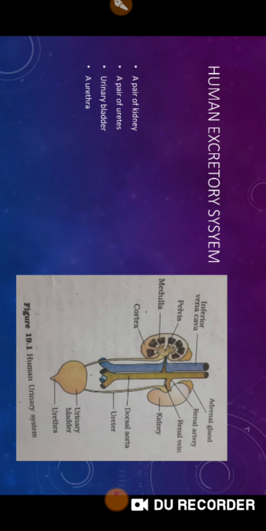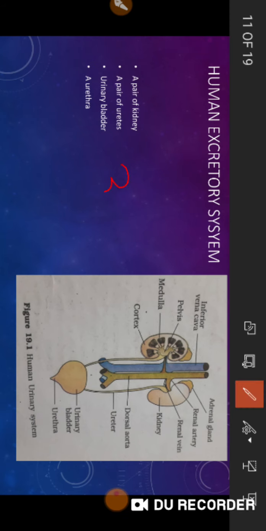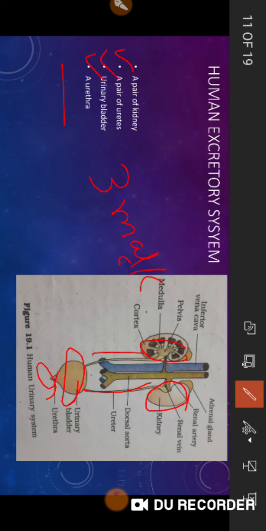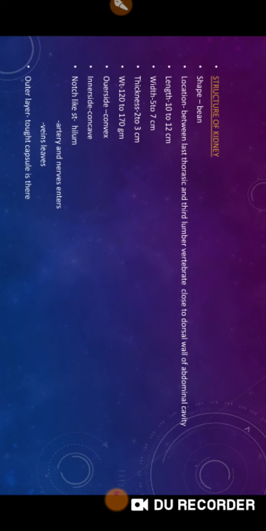Okay, fine. Main theory starts, the human excretory system. You may ask this in 3 marks, right? What does it consist of? A pair of kidneys, here are the kidneys, a pair of ureters, this is one, a single urinary bladder, and a urethra. So this is the human excretory system. Explain the excretory system, you may ask in 3 marks. Okay, let's begin with the structure. It's a bean-shaped organ.